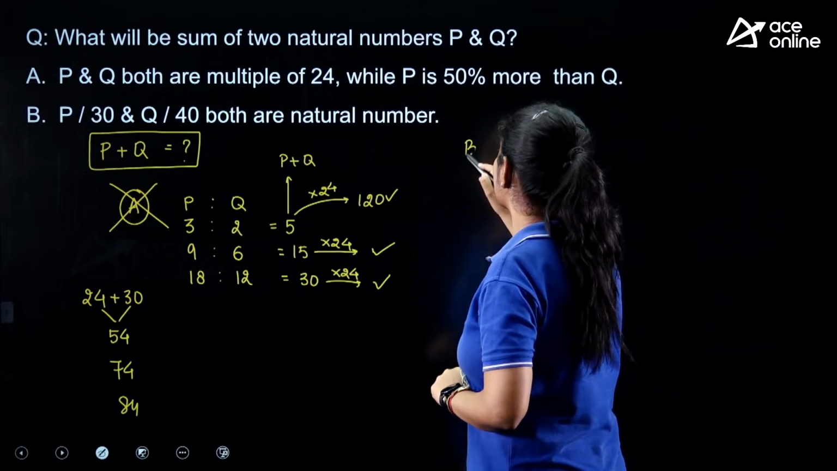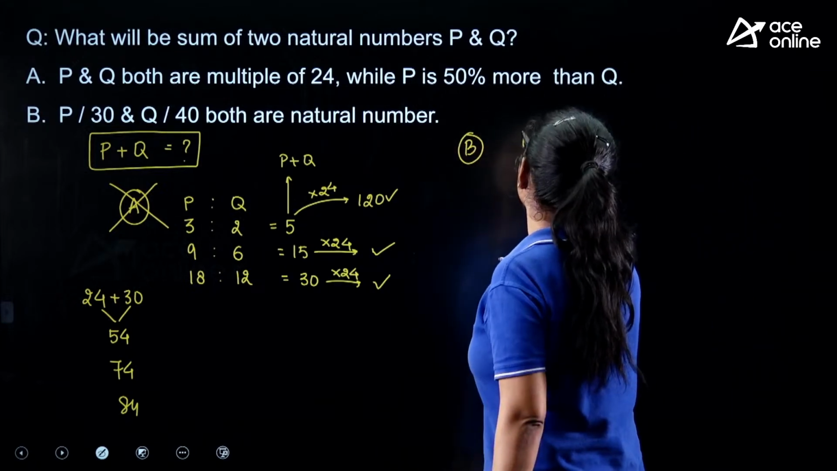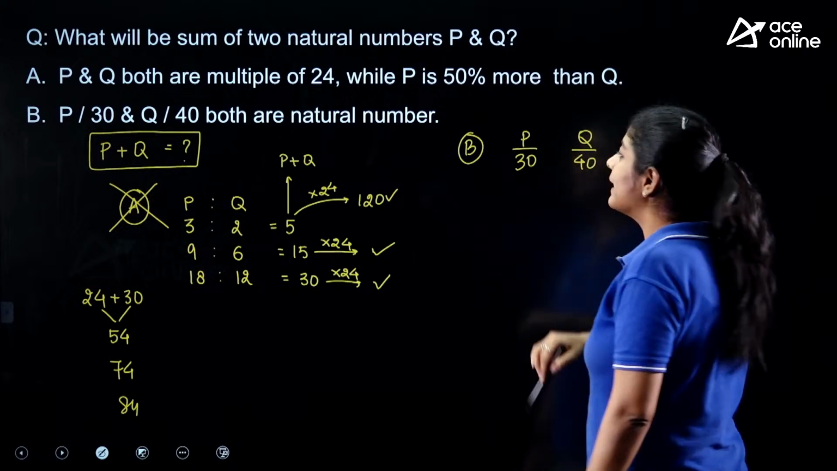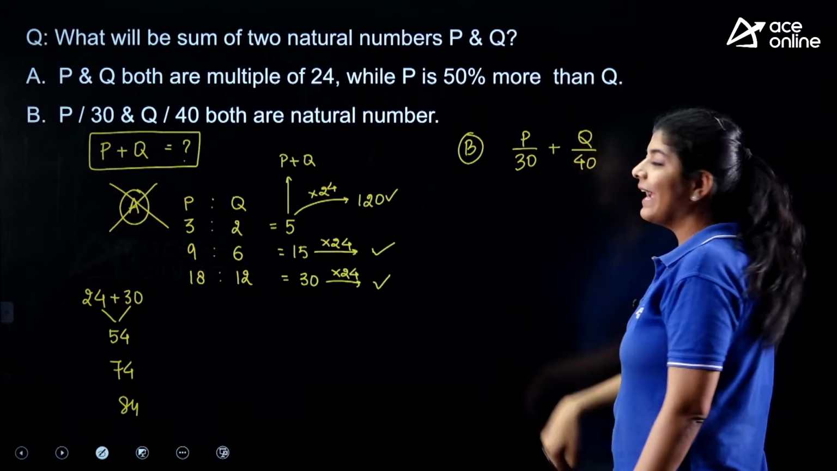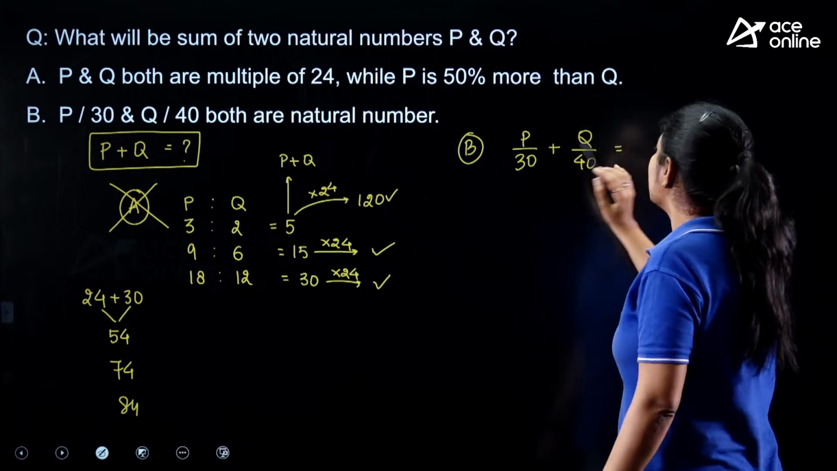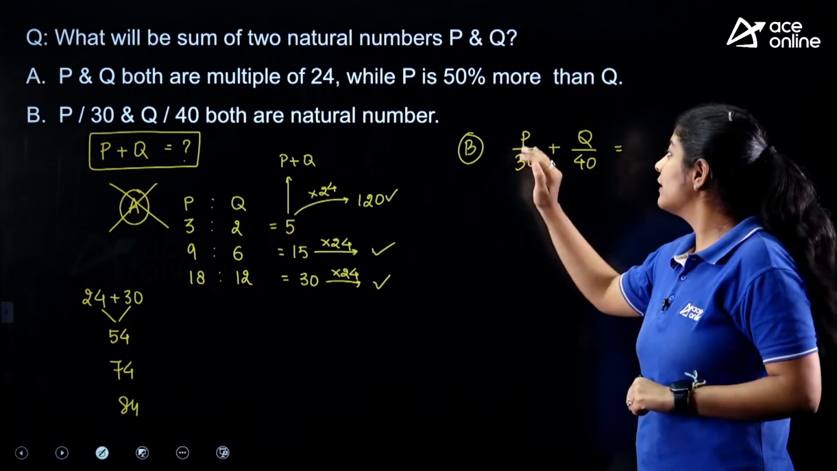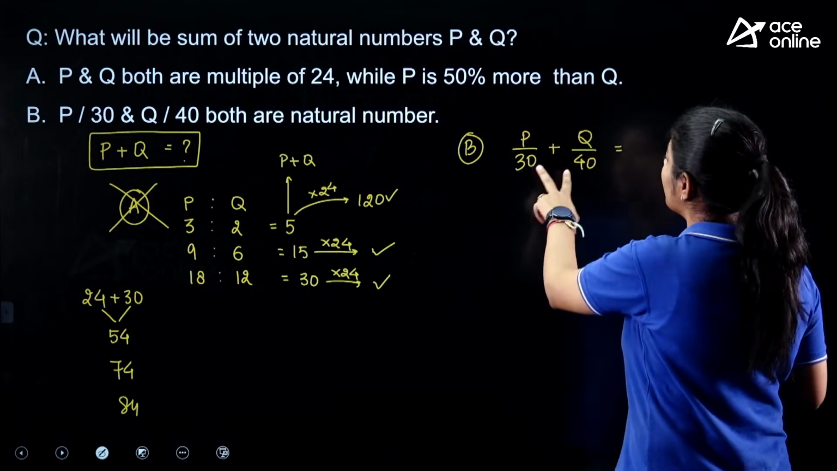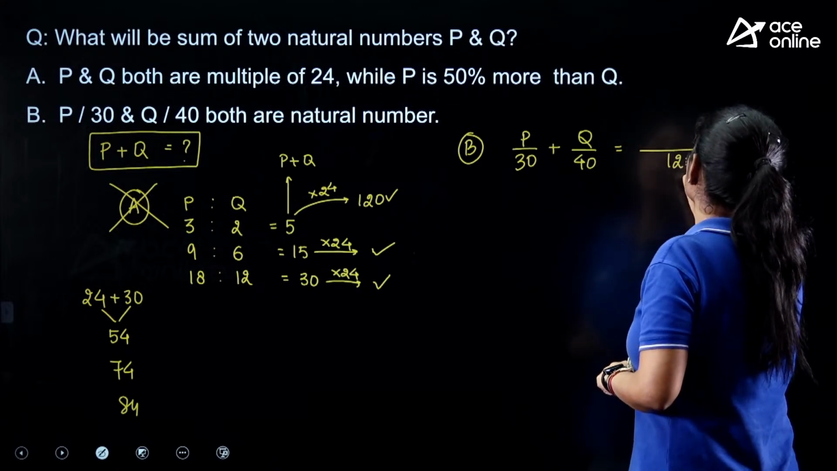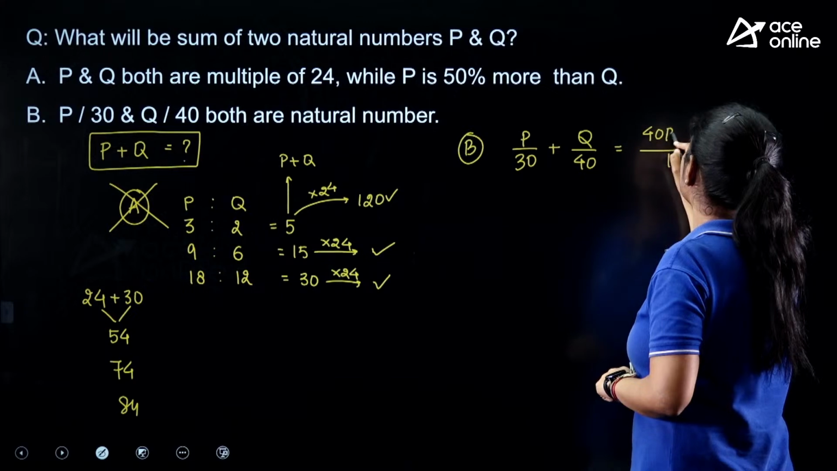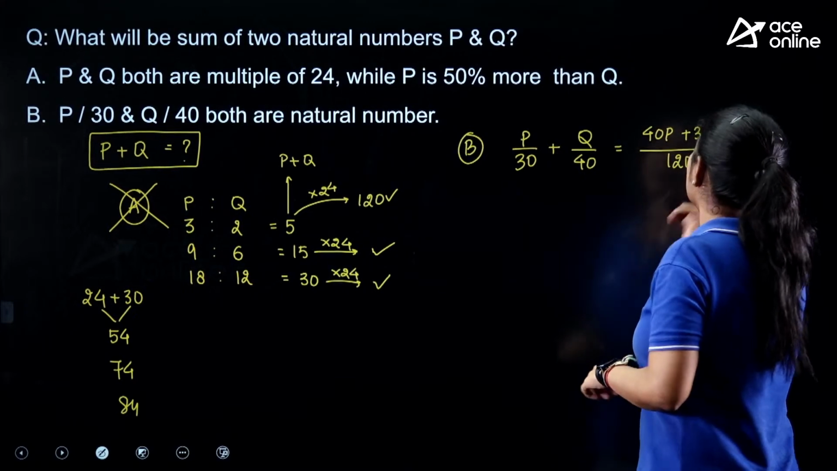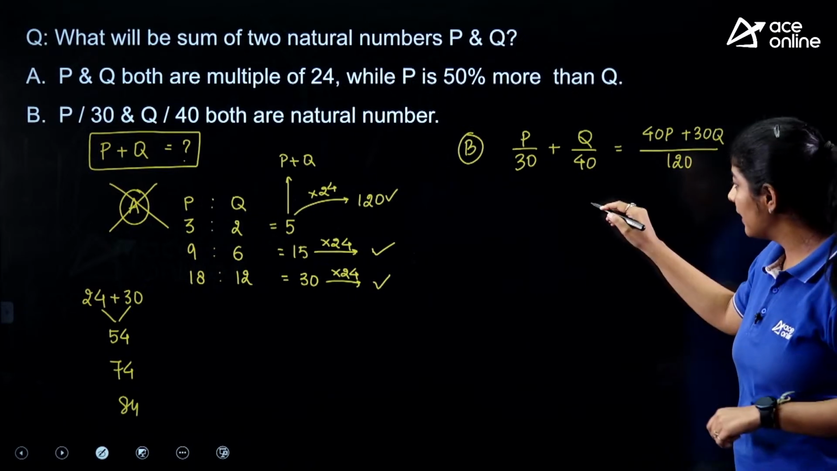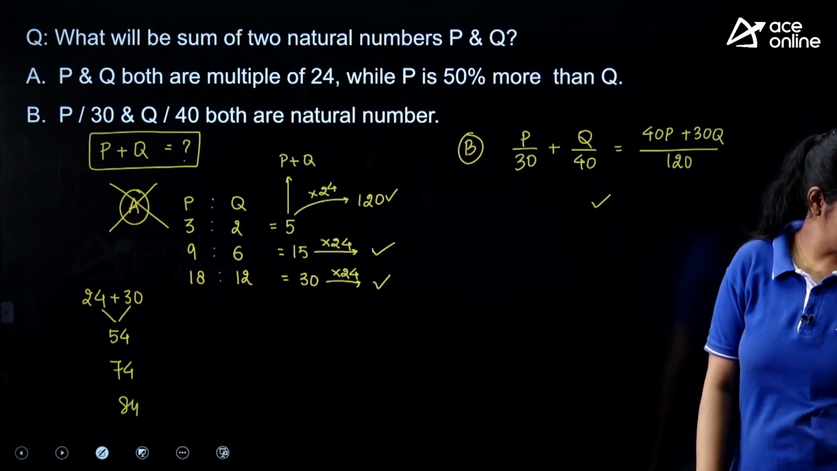Now B. The B one says P by 30 and Q by 40 are natural numbers. Now if I add this, there are so many possible values for P and Q. From this, what we are getting is 40P plus 30Q. But again, as I start putting in values of P and Q, I am getting multiple values.